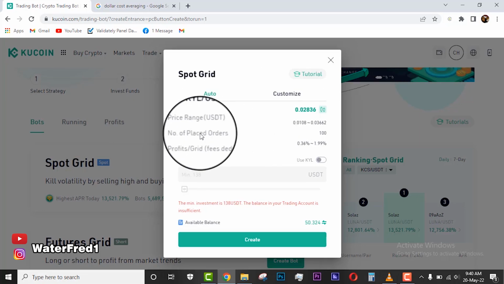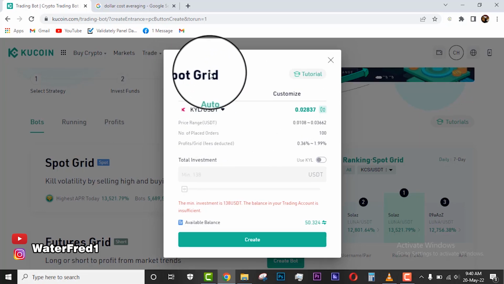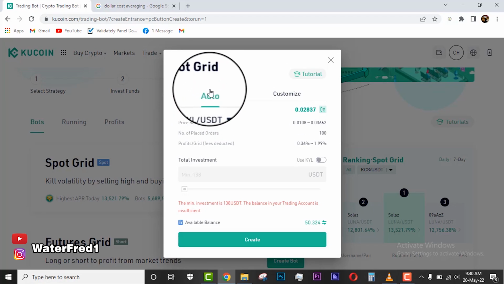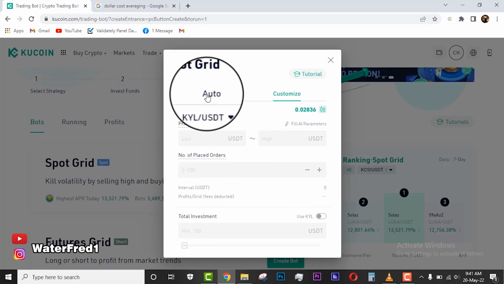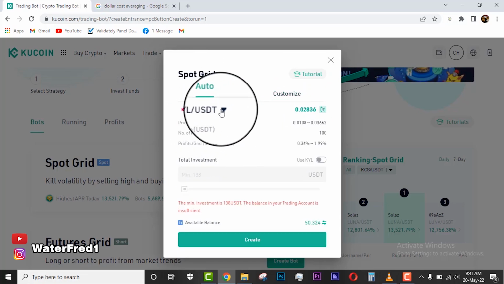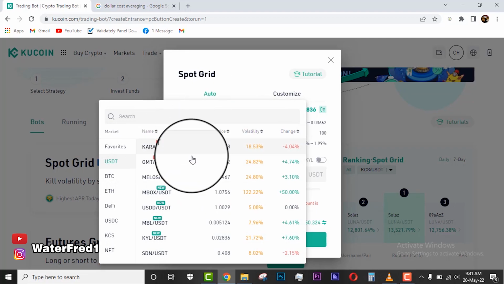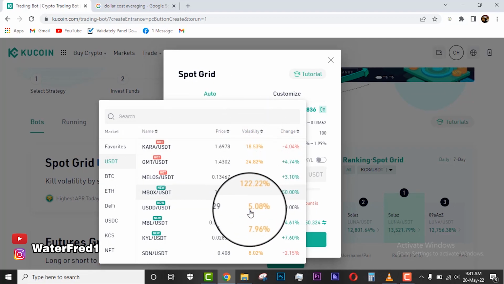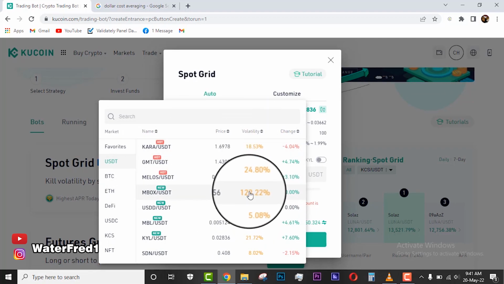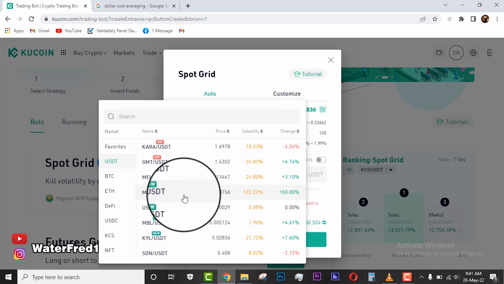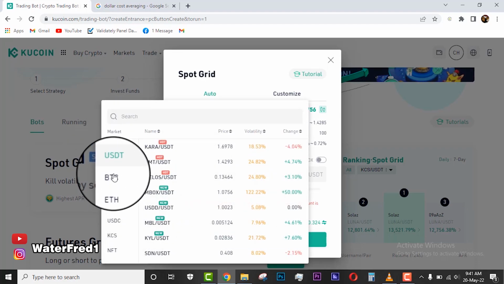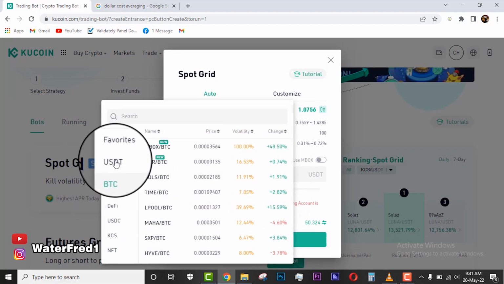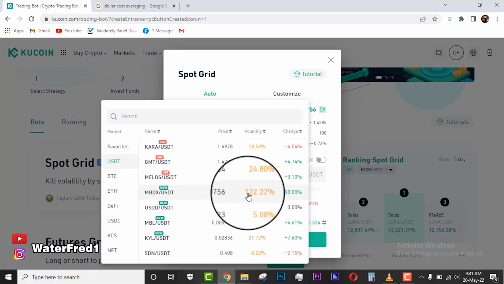To set this up now, you just stay in this spot grid. When you click on spot grid, you stay in auto. I recommend auto. Yes, in this customizer, unless you know what you are doing, don't just mess with it. But if you stay in auto, what you just have to do is to come here and select the crypto that you want. Yes, I recommend the ones that have very high volatility, like something like this. When you select this MBOX/USDT, you can select the crypto you want from around here. You can see USDT, BTC, any pair you want. Let's say we start with USDT. You just select the one that has a very high volatility rate, like this guy.